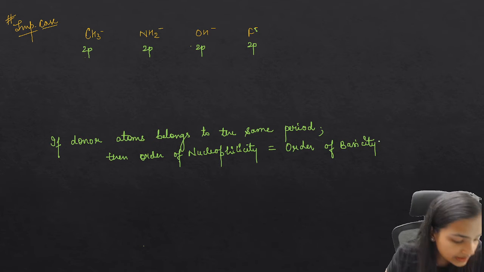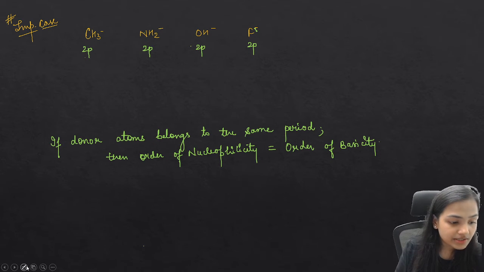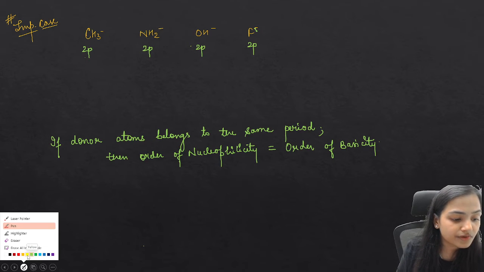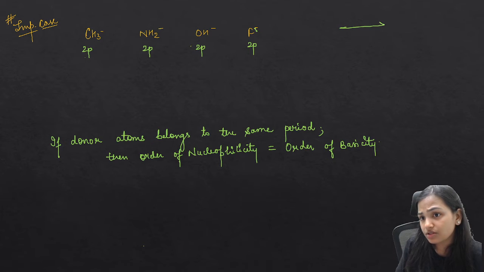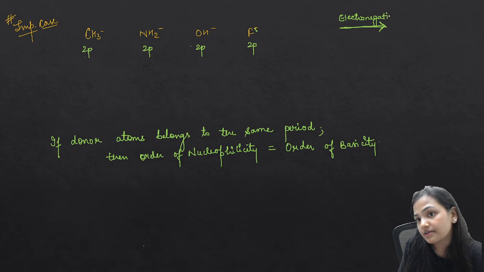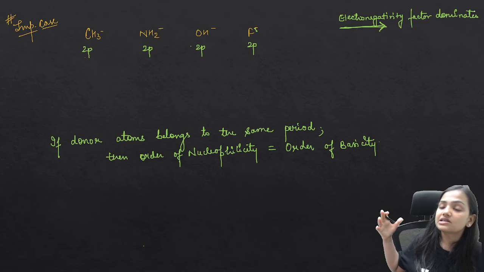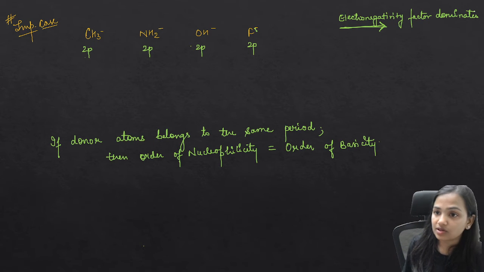Okay. Now guys, when we always look from left to right, let me tell you, along the period, the electronegativity factor dominates, because they will have a marginal difference in their electronegativity values as per the Pauling scale.